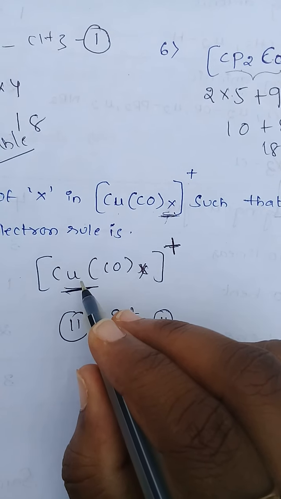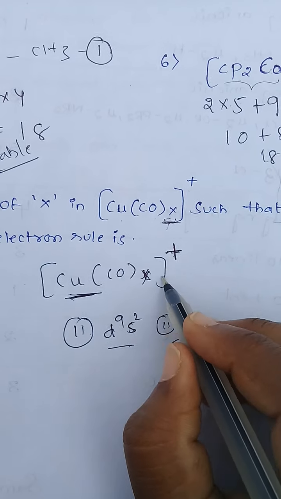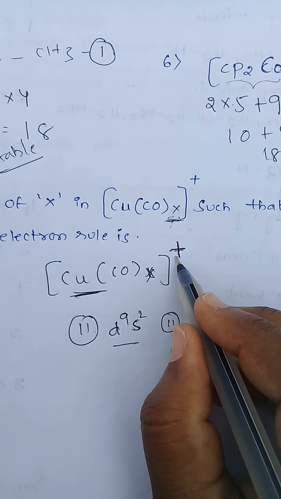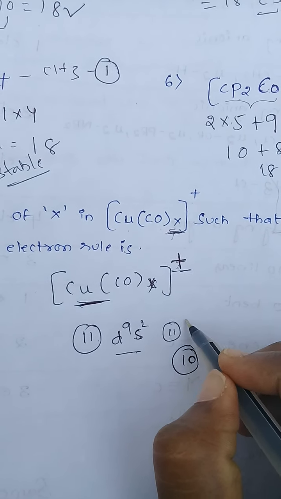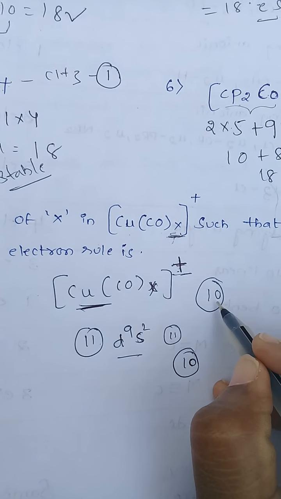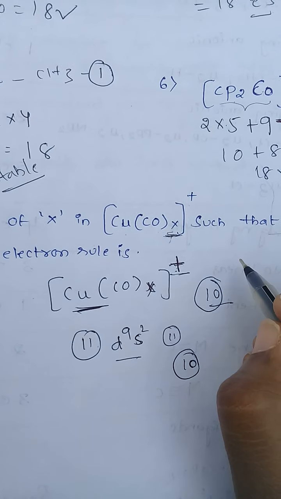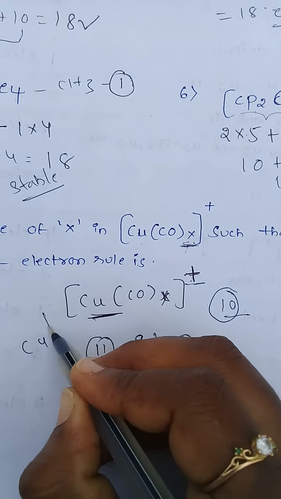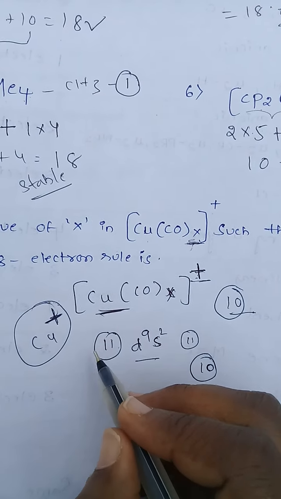The total valence electrons for copper is 11. By having a plus charge, we are removing 1 electron, so total 10. After removing this electron, the copper valence electrons is 10, and here the oxidation state for copper is plus 1, so plus 1 copper means removing 1 electron.